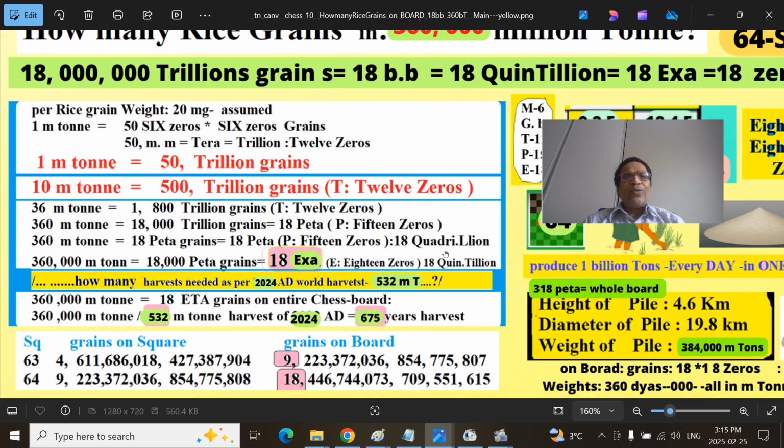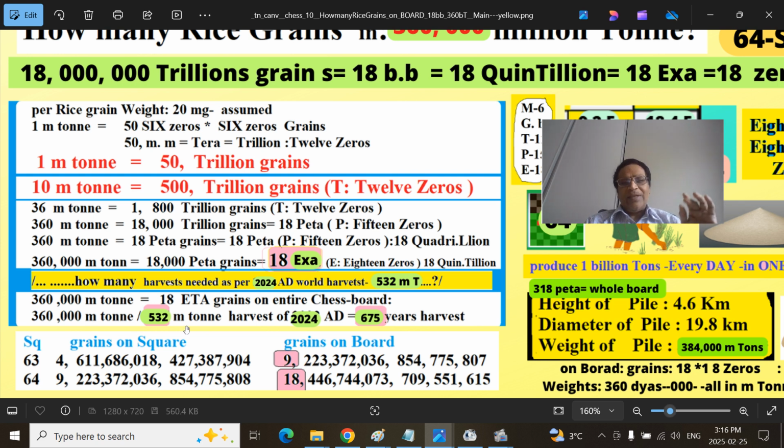In 2024, we harvested 532 million tons of the rice grain. So 360, this is the entire 18, sorry, it should be exa. I misspelled it here on the chessboard. That means 360,000 million tons, divided by 532.